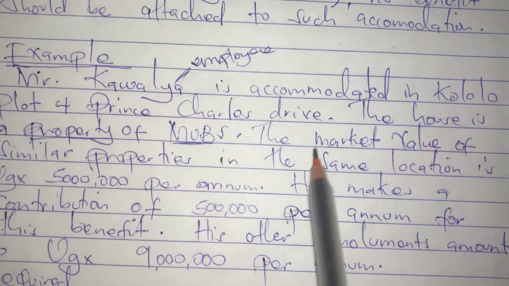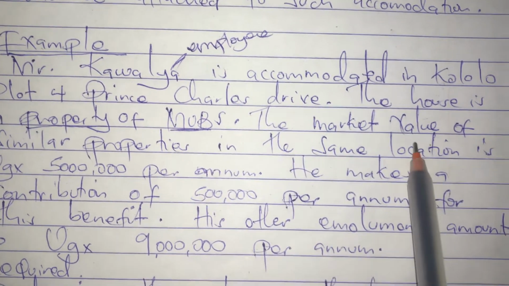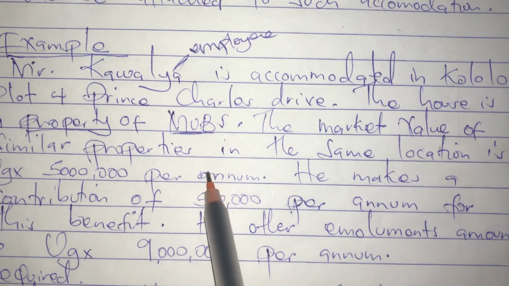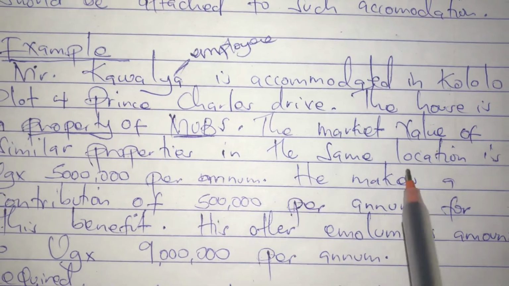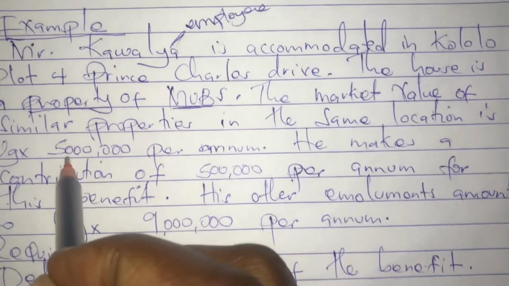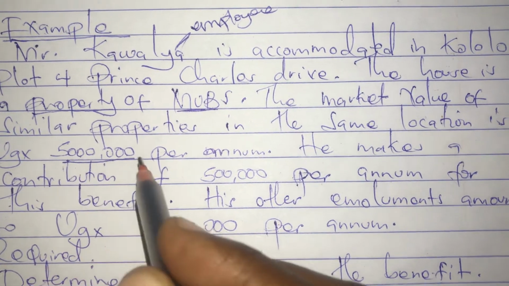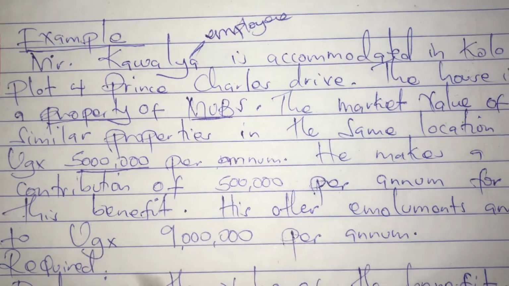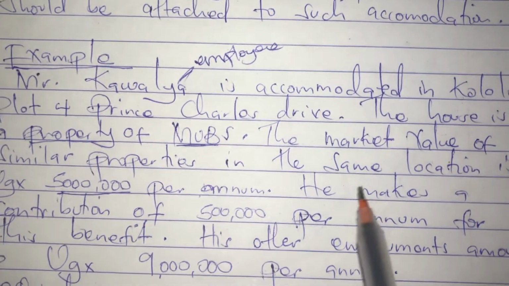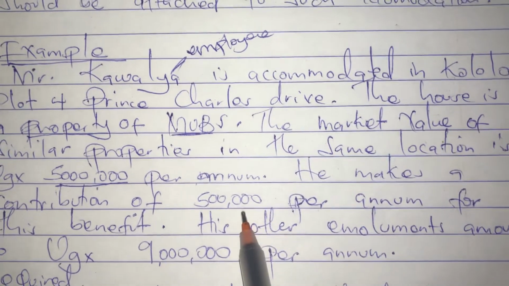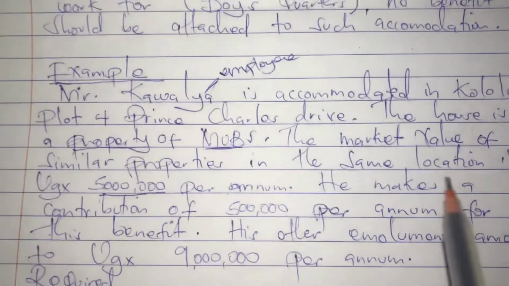The house is a property of Moobs, and the market value of similar properties in the same location is 5M per annum. It is the market value of the accommodation. Then he makes a contribution of 500k per annum for this benefit.